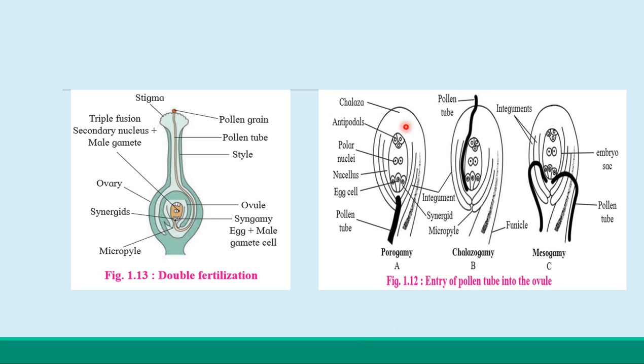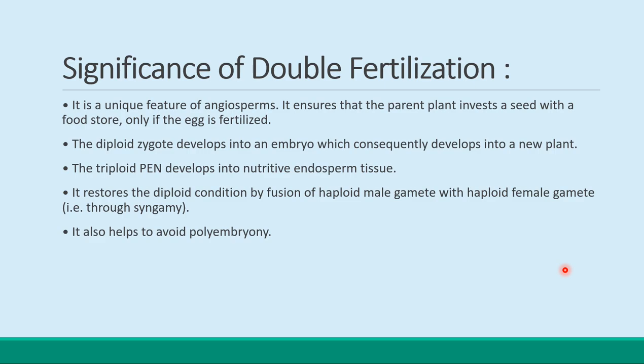And if question is asked that describe how the entry of a pollen tube into the ovule with the three different terms, then you need to draw this diagram and explain what is the porogamy, what is the chalazogamy and what is the mesogamy. Okay, the question may be asked that describe the significance of the double fertilization, then you need to write at least 5 to 6 significance of the double fertilization, that how they are significant for the flowering plants.